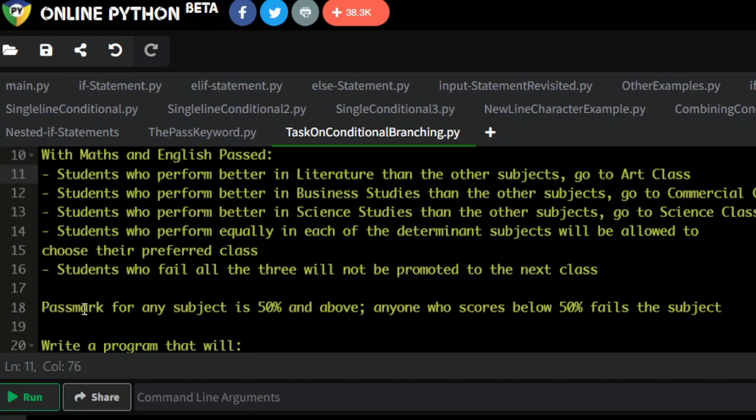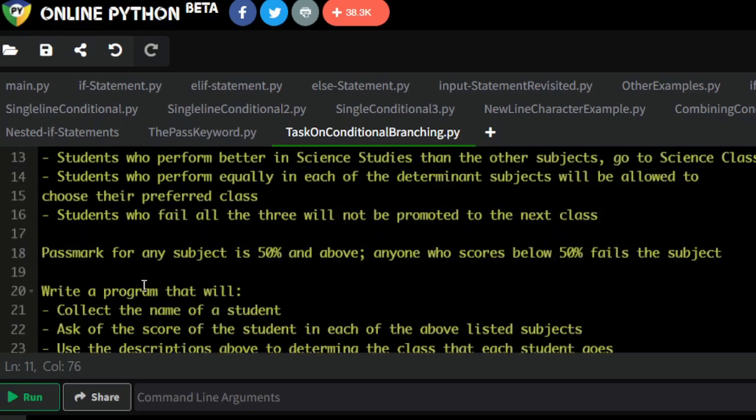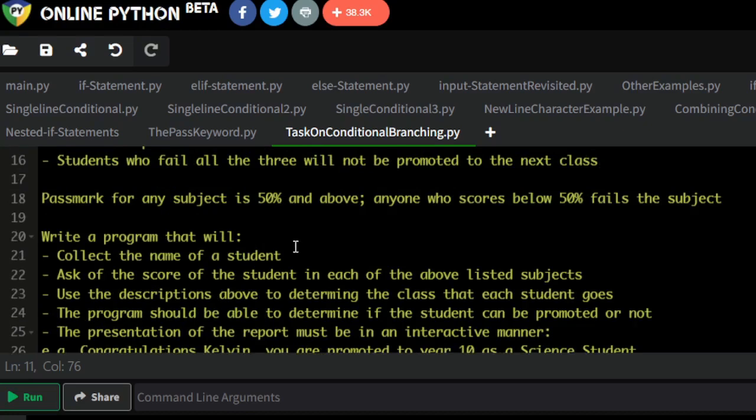Okay, so pass mark for any subject is 50% and above. Anyone who scores below 50% fails the subject. Okay, so write a program that will collect the name of a student, ask for the score of the student in each of the above listed subjects, and use the description above to determine the class that each student goes to.